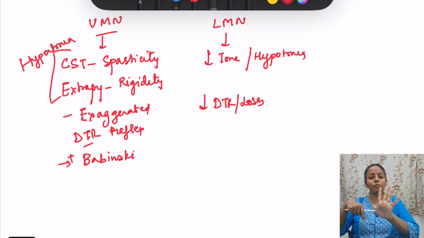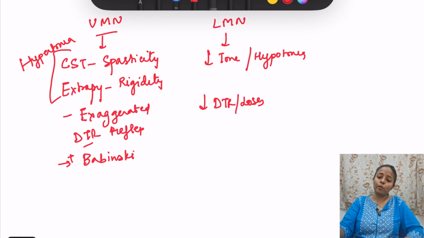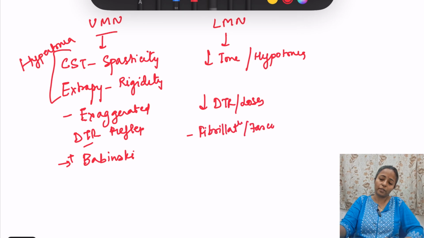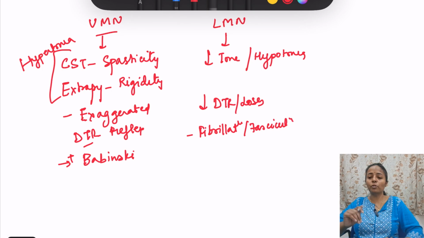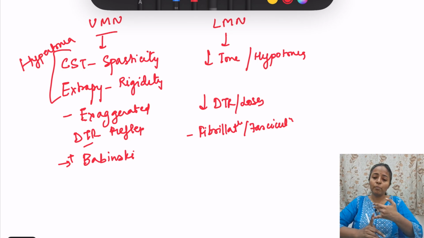Okay, extension or dorsiflexion actually in all the toes, right? In lower motor neuron lesion, remember there is fibrillation or fasciculation. So this is about upper motor neuron and lower motor neuron lesion. In both upper motor neuron and lower motor neuron lesion, there will be decrease in the power of the muscle. That is active contraction, that will be weak. That is power of the muscle. Tone will be more in upper motor neuron lesion. Exaggerated DTRs in upper motor neuron lesion, and the Babinski sign positive in upper motor neuron lesion.